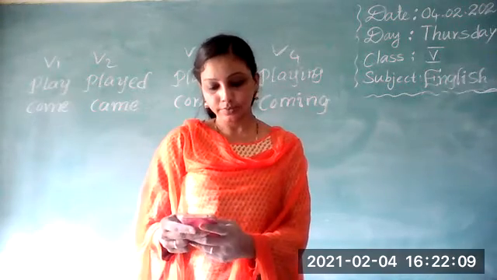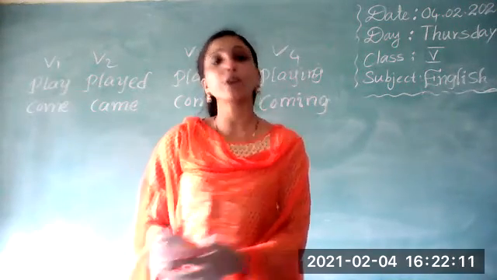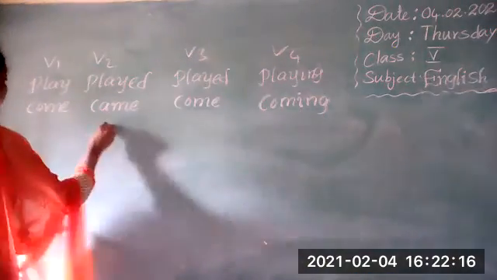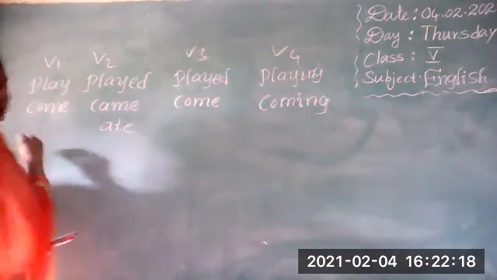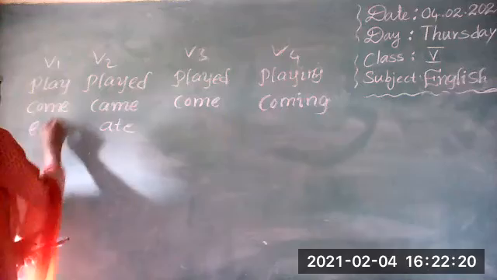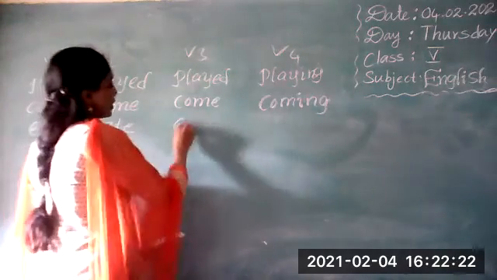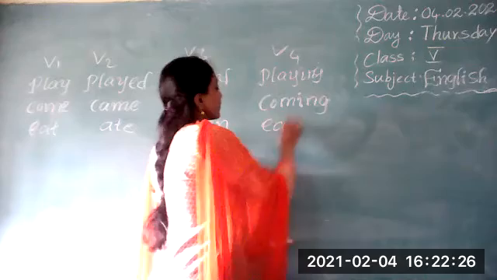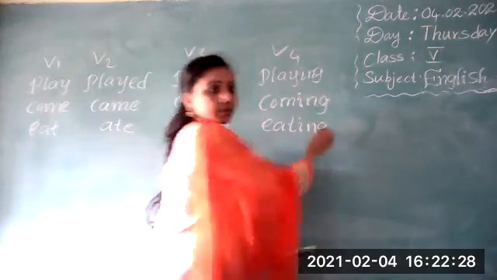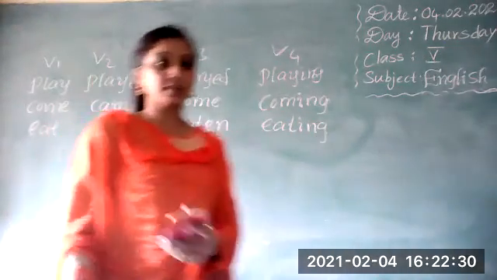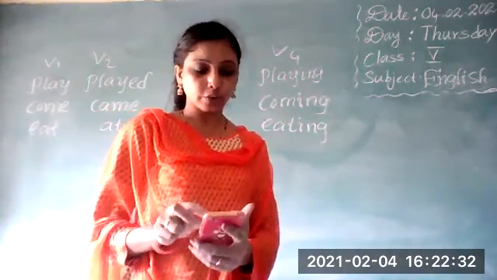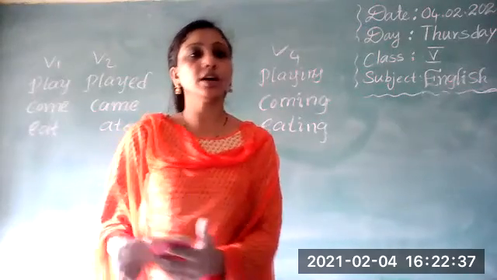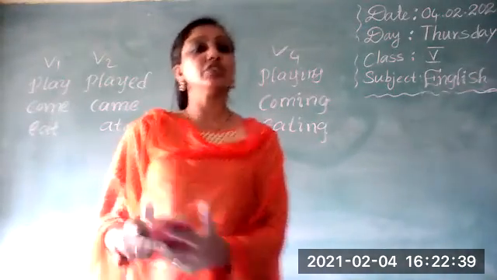Next, verb 8 is given here. If it is eat, what is the past participle form? Eaten. Here again, eating. Did you understand? Respond in the chat box. So like that you have to write the remaining verb forms in day 15. Now ask me which day you have a doubt.